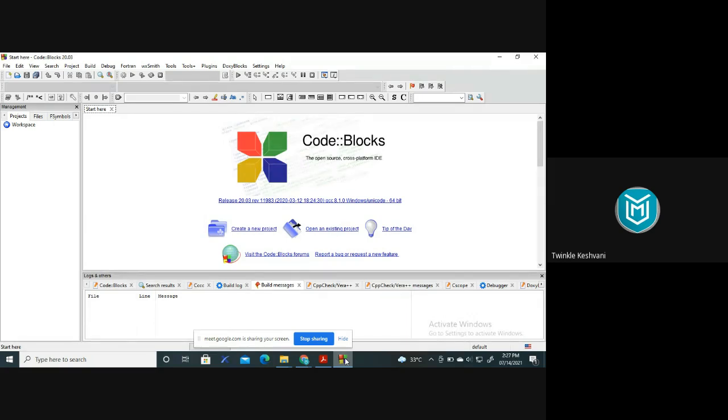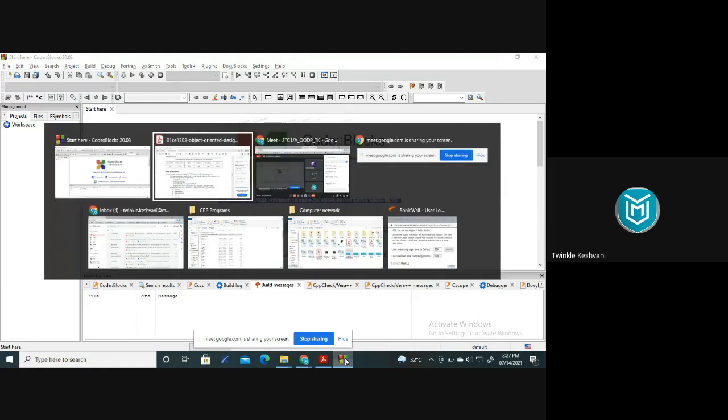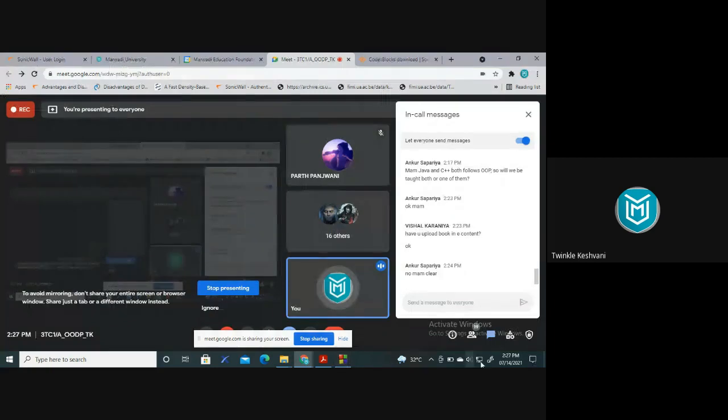So how will we start this program? As we all know that before starting the program, we need to include the header files. Okay, so first of all, let me know what do you understand by the header files. You have already studied the C language, right? So you should know what header files are.